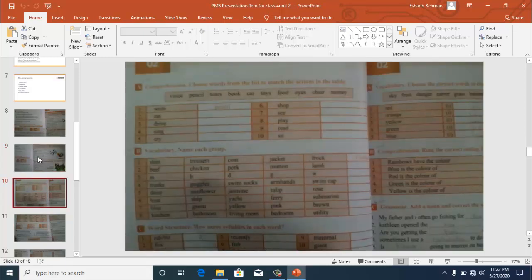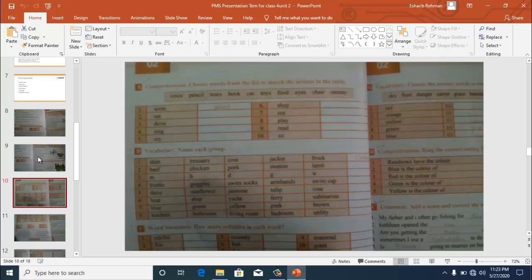After that we are having page number 12. In page number 12, the first exercise is comprehension. Again, here are a few words in the blocks and you have to fill this table with those words. The first word is write. Write matches with the pencil. Eat. Eat matches with the food. Then drive. Drive matches with the car and so on.